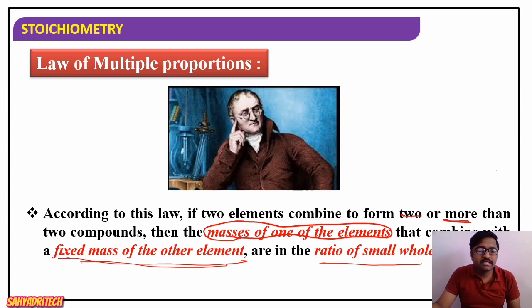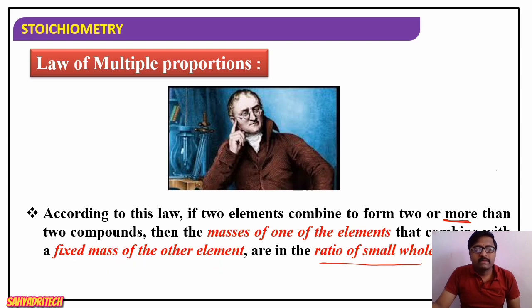I repeat the statement: when two elements combine to give two or more than two compounds, then masses of one element that combines with the fixed mass of the other element are in the ratio of small whole numbers.